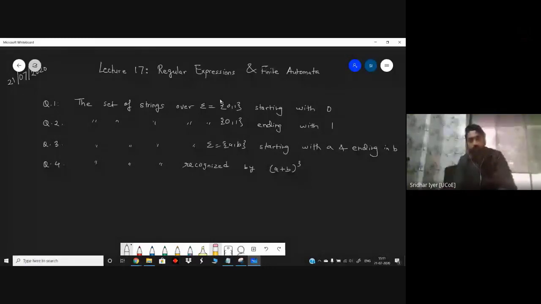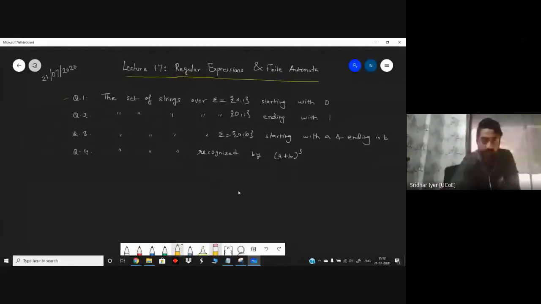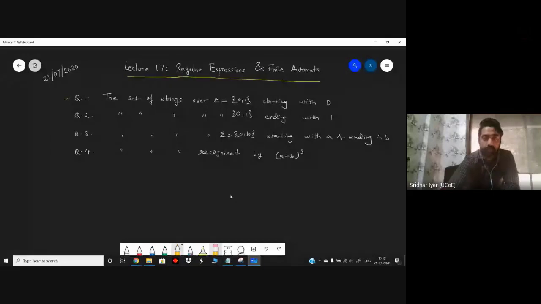Each one of them can be asked for 2 marks. So right now you are having an understanding how to move ahead with these sort of problems. We have already covered these problems in yesterday's lecture. So quickly give me the answers. These are basically a revision of what we had done so far. So let me know what is the answer for the first one, second one, third one, and fourth one. Those who were not present in yesterday's lecture or might have missed some points can again revise using these problems. We had done similar problems in yesterday's lecture also.